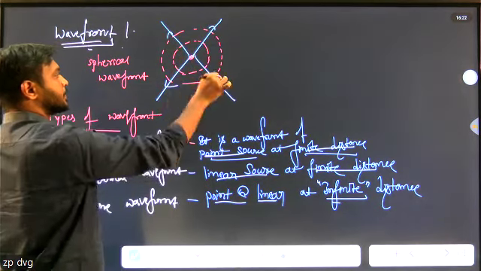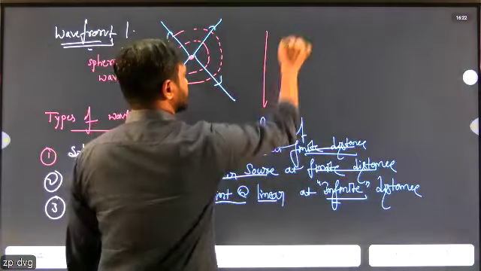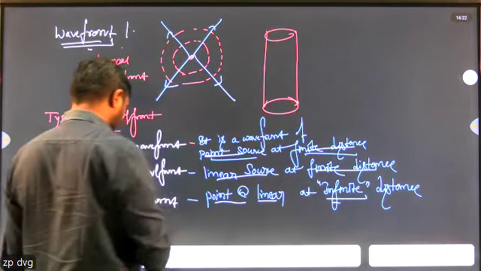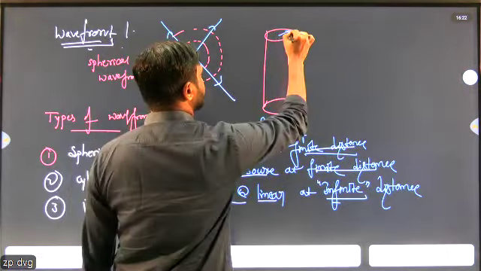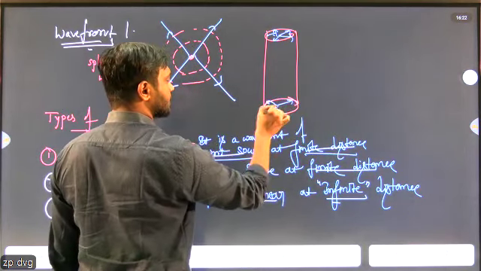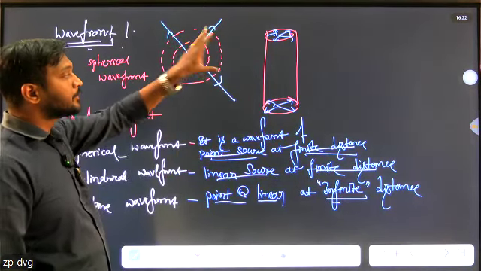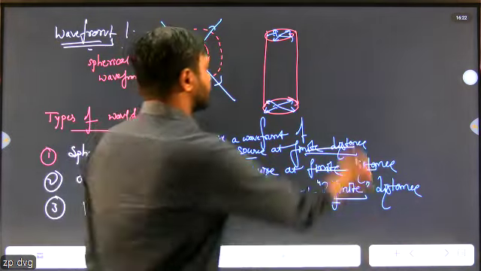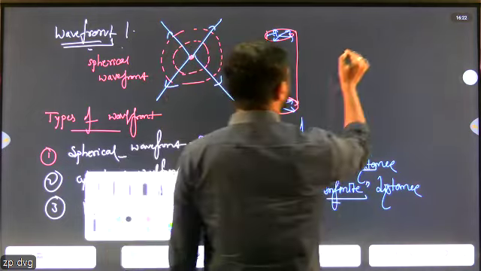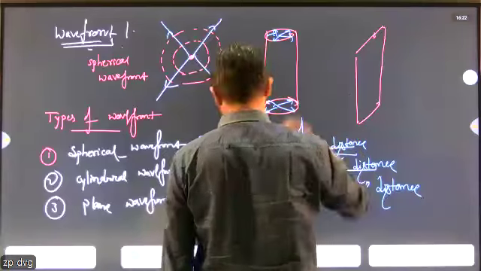Or a linear source at a finite distance gives a cylindrical wavefront. And then, what is a plane wavefront?